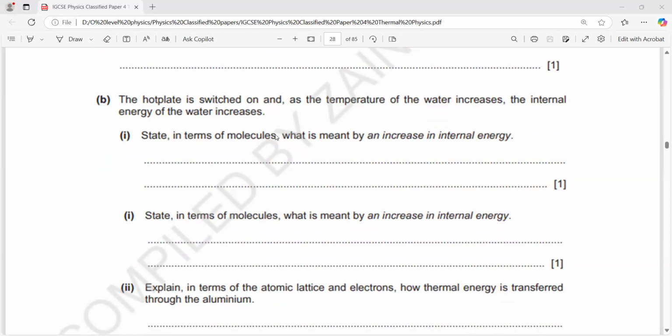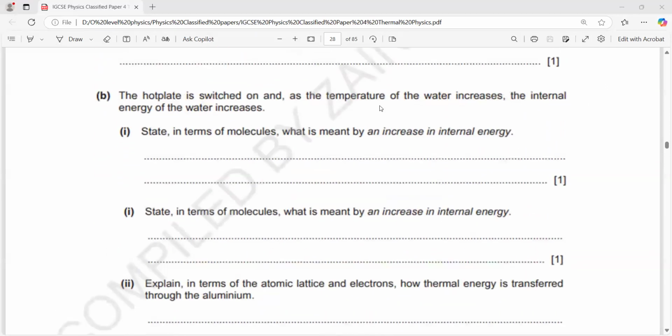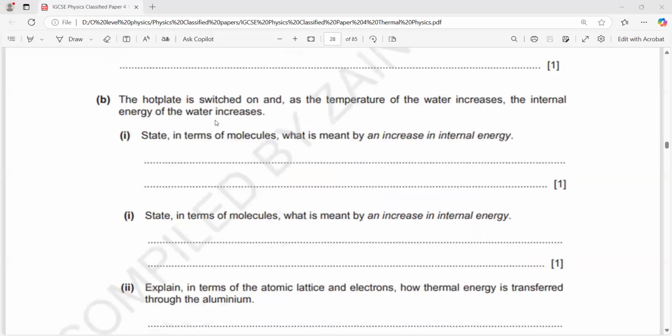The hot plate is switched on, and as the temperature of the water increases, the internal energy of the water also increases. State in terms of molecules what is meant by internal energy. What is the meaning of internal energy? The total kinetic energy and potential energy of the molecules. Sum of kinetic energy and potential energy of the molecules.